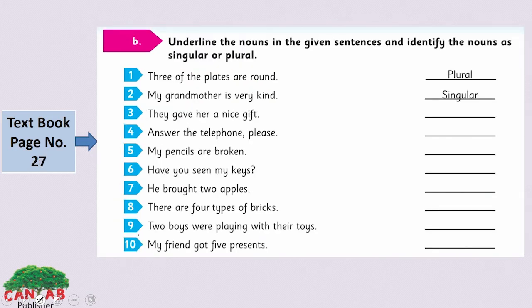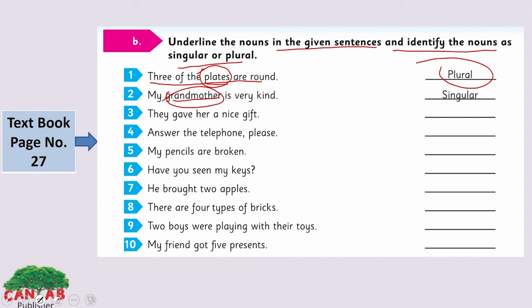Look at the B section here. Underline the noun in the given sentence and identify the noun as singular or plural. You have to identify whether the noun in this sentence is singular or plural here. You have to identify the noun. A noun is the name of a person, place or thing. In this first sentence, plates is the noun. We have S here, so it is a plural form. Grandmother is also a noun, and it is singular. You have to identify these two.